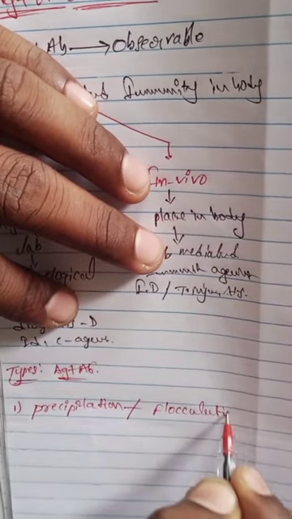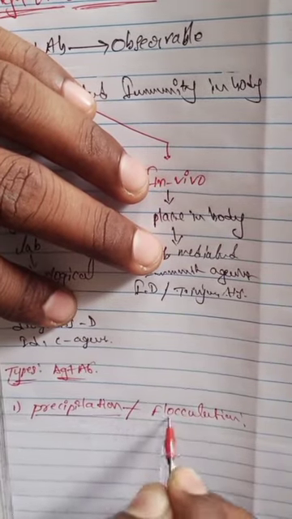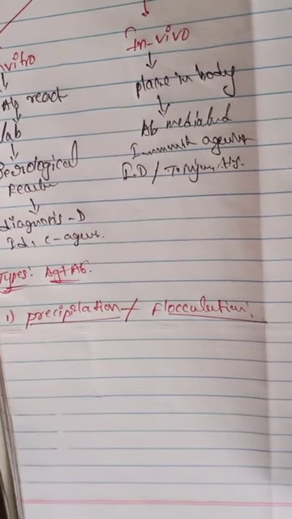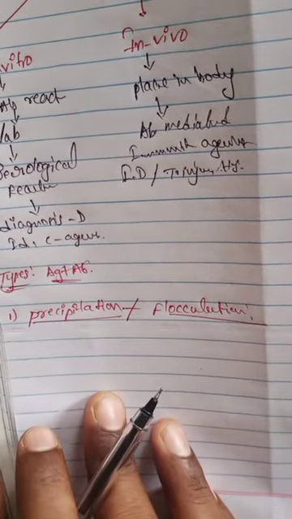First one is the precipitation and flocculation reaction. What is the precipitation and flocculation reaction?